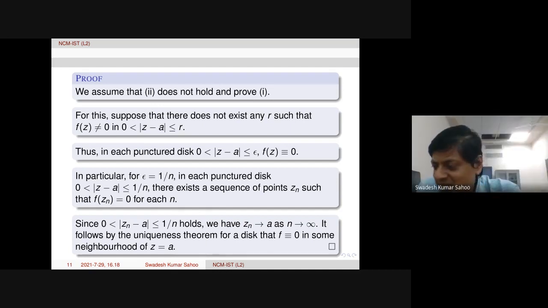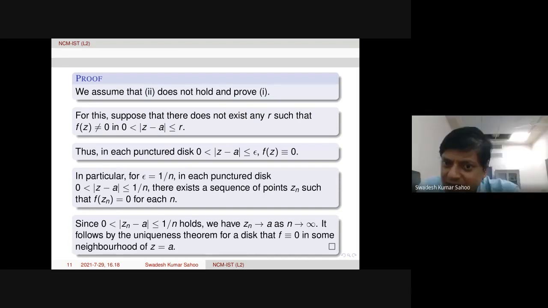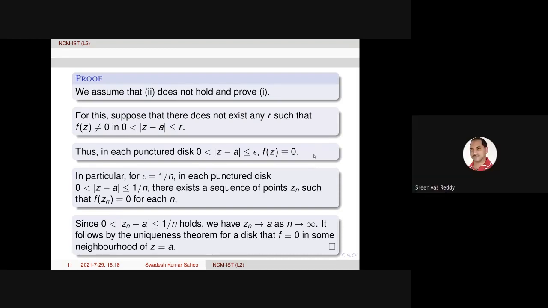No, here I think the voice is not clear. Maybe some background sound is coming. Can you repeat, please? Sir, in the third step, I feel that there exists a z in the open disk such that f of z equal to 0. That means f of z is not identically equal to 0.